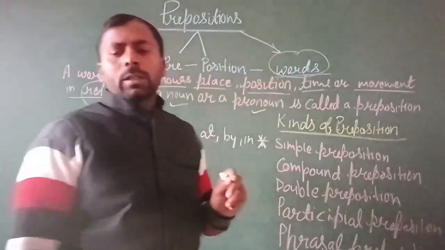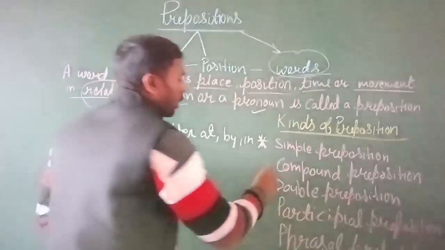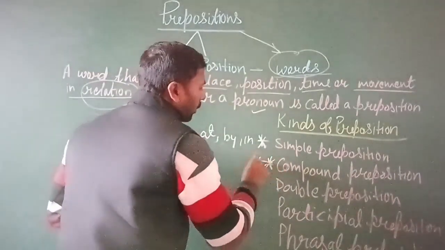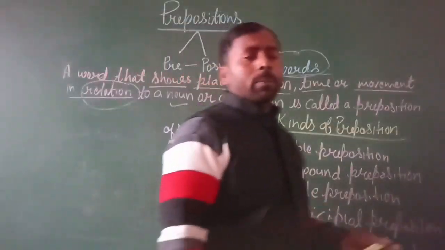Next is the compound preposition. What is the compound preposition?